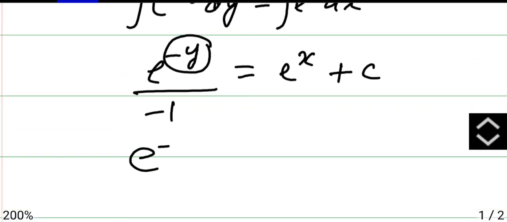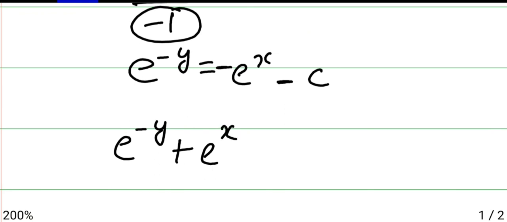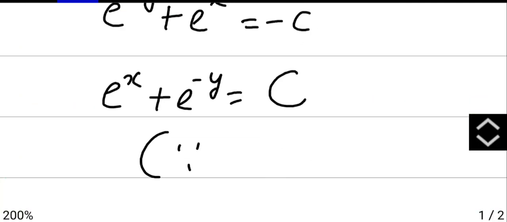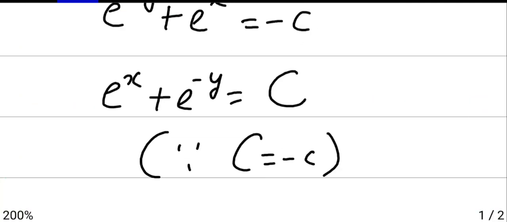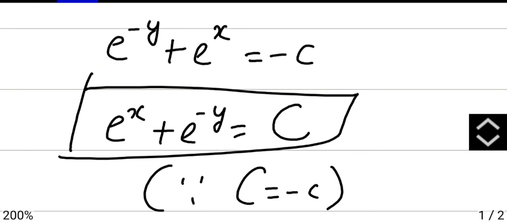Now minus e power minus y will be e power x. This minus 1 send other side, it will become minus e power minus y equals e power x plus c. Take this minus other side, becomes plus e power x, and that is minus c. Now you can write e power x positive first, e power minus y negative, and then we can write capital C, saying that capital C is your minus c. So your answer is this. E power x plus e power minus y is equal to C is the solution for the given differential equation.